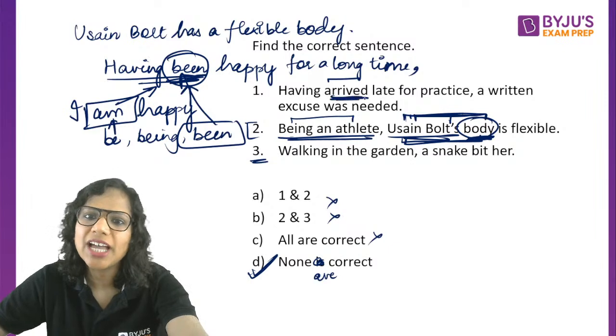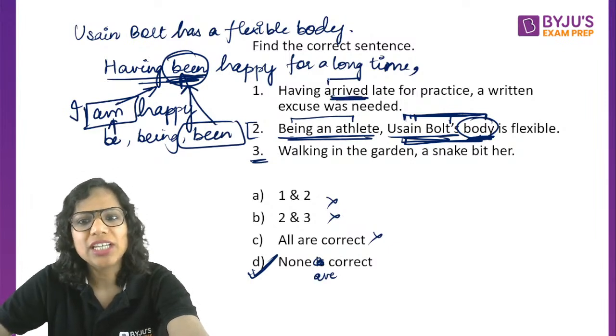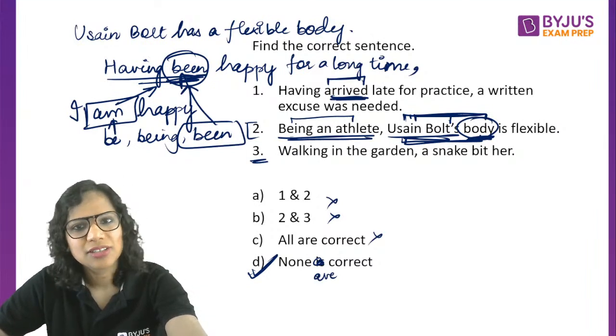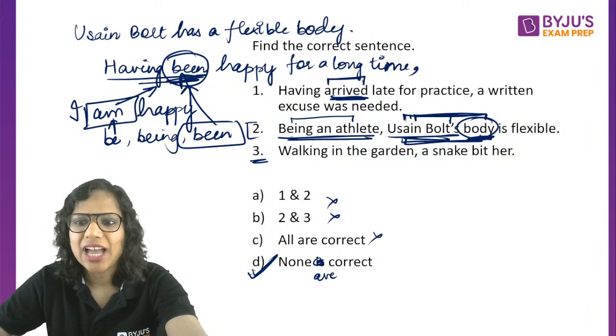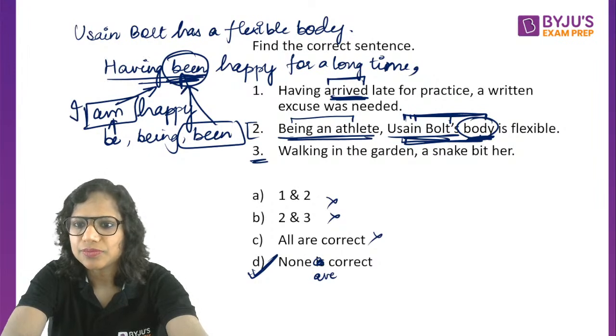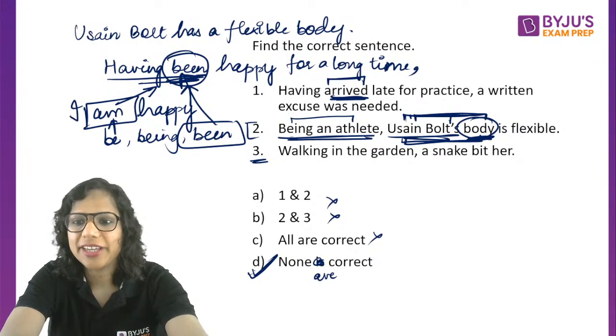But here I already have a third form arrived ka, arrived ही है ना? So having arrived. So that's why I do not need a been here. All right. Having been late, having been happy, that would be correct. Not here. Been is not needed. अच्छा, third में क्या wrong है? Yes, third में there is again a very big error actually.